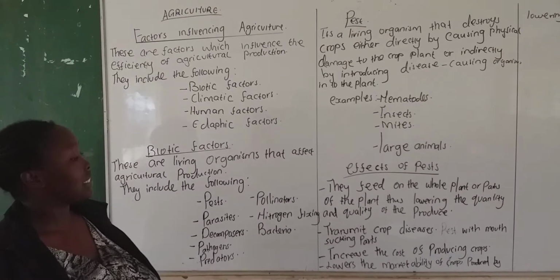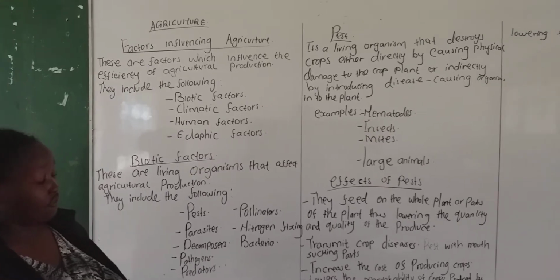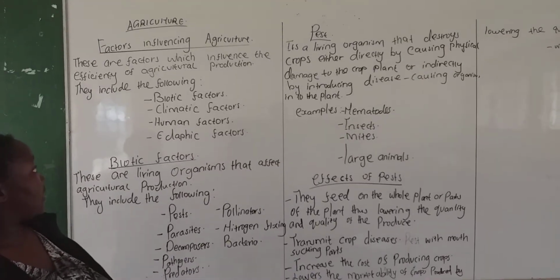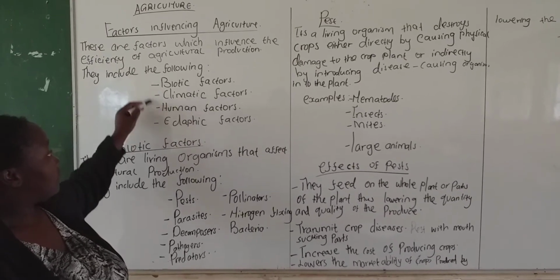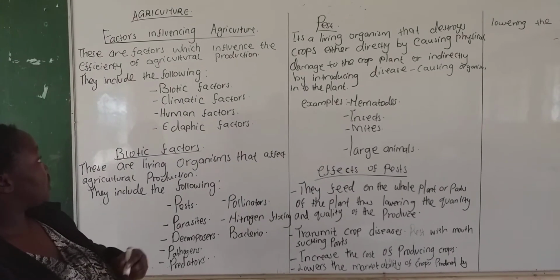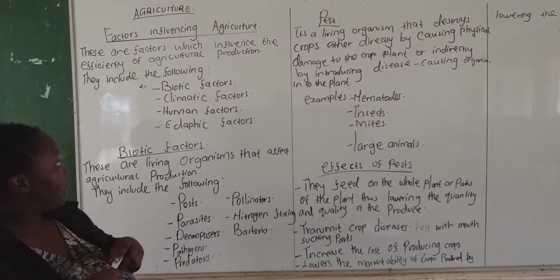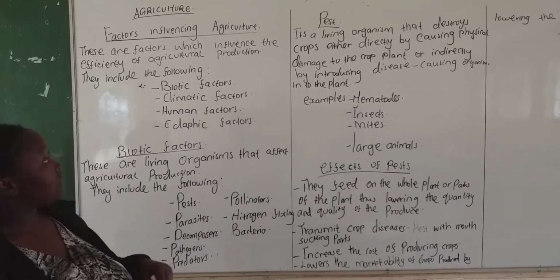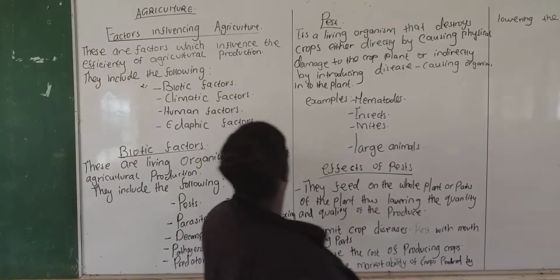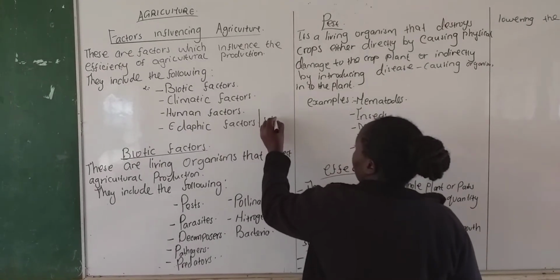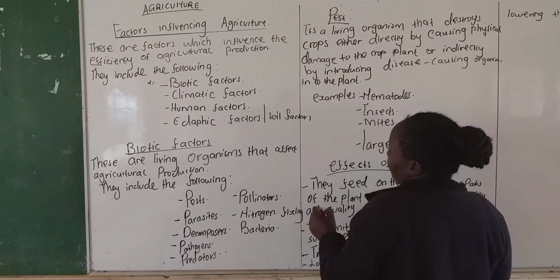So we have 4 factors that influence the efficiency of the production, and they are classified into 4 forms: biotic, that is the living organisms, climatic factors, human factors, and edaphic factors, or soil factors.